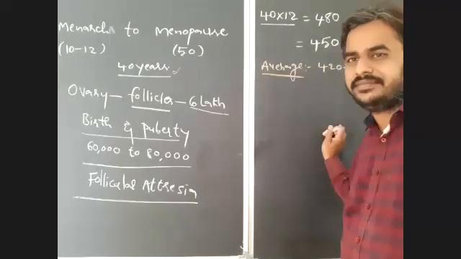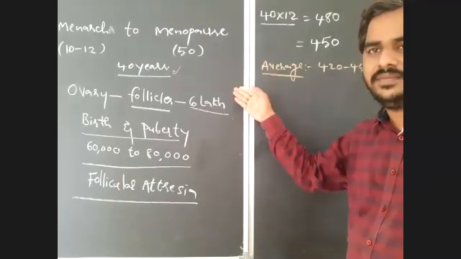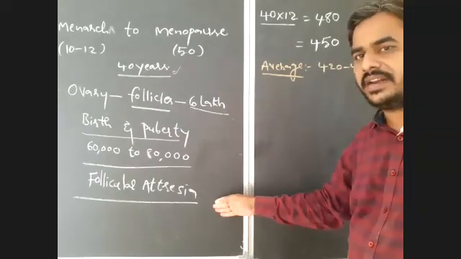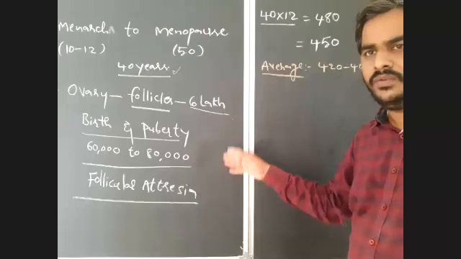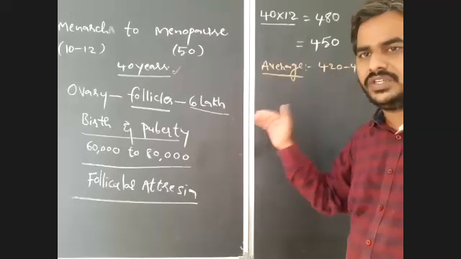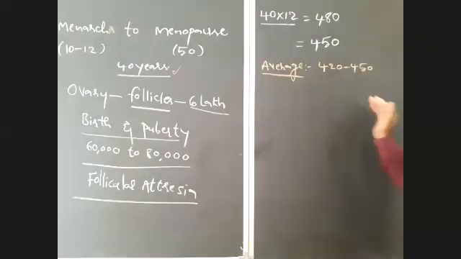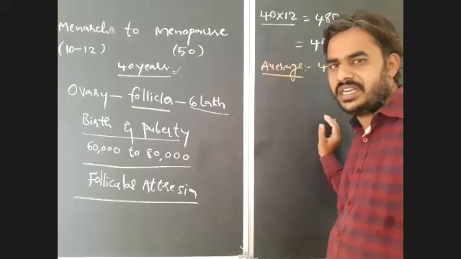That's my question. There is formation of 6 lakh follicles. Majority will be degenerated between birth and puberty, which is known as follicular atresia. After puberty, 60 to 80,000 follicles remain in each ovary, but a female can produce a maximum of 420 to 450 or 460 ova.